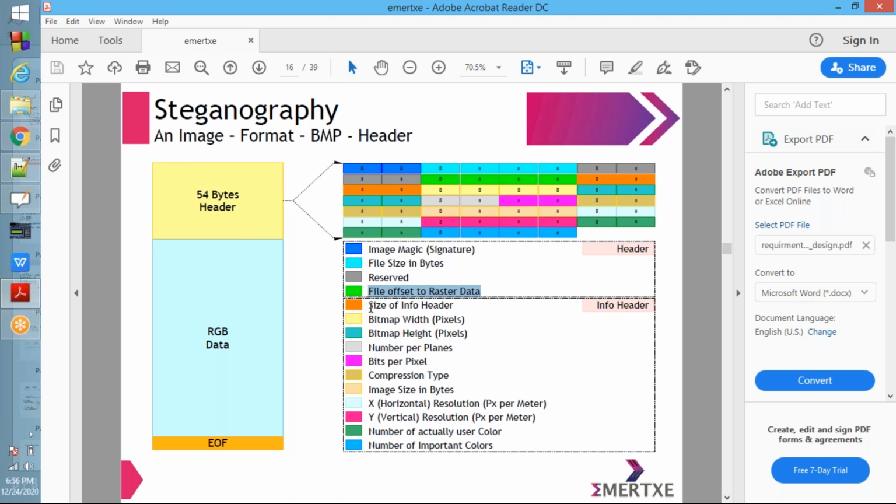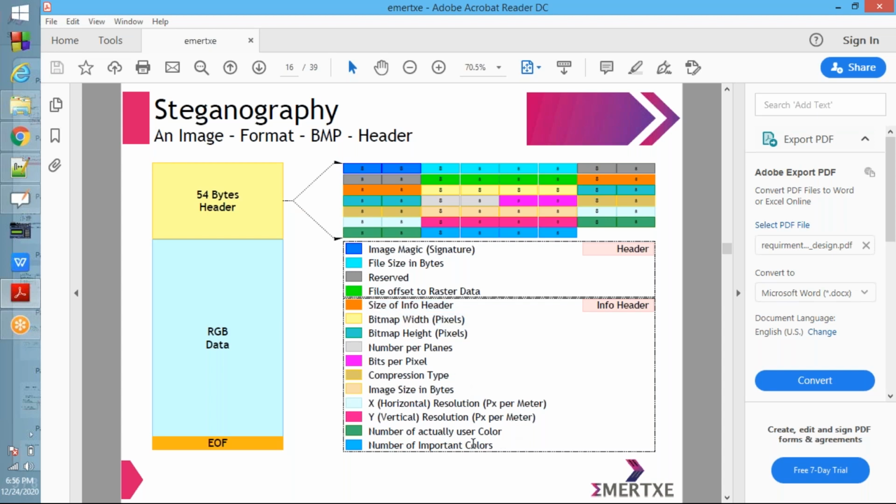Next 4 bytes, size of header. For BMP it is 54 bytes, so these 4 bytes will have the value 54. Next, bitmap width and bitmap height, that is the number of rows and number of columns, that is what pixels are. Next, number of planes, bits per pixel, compression type.